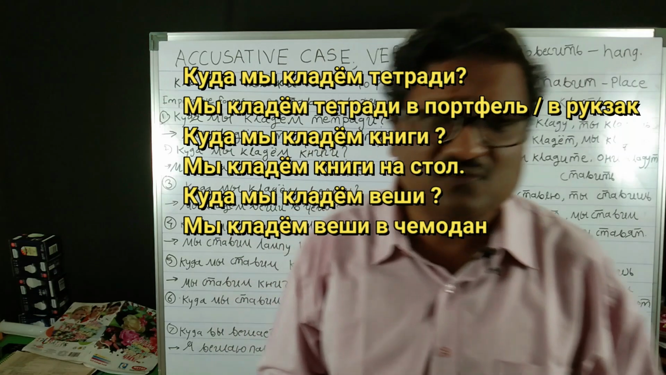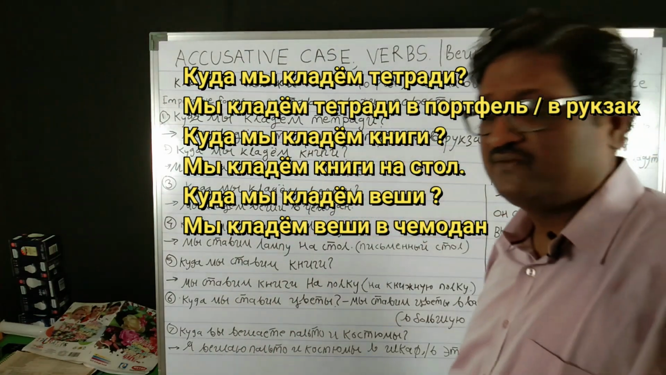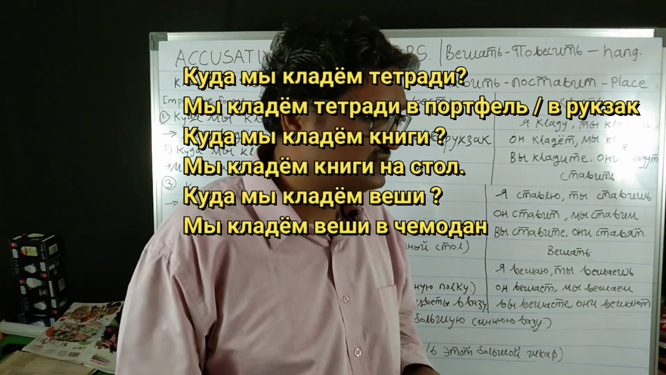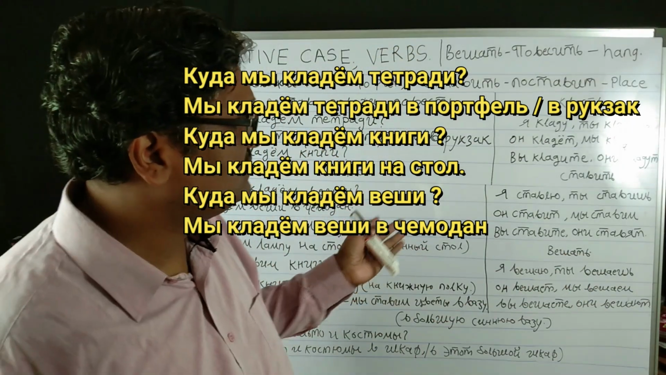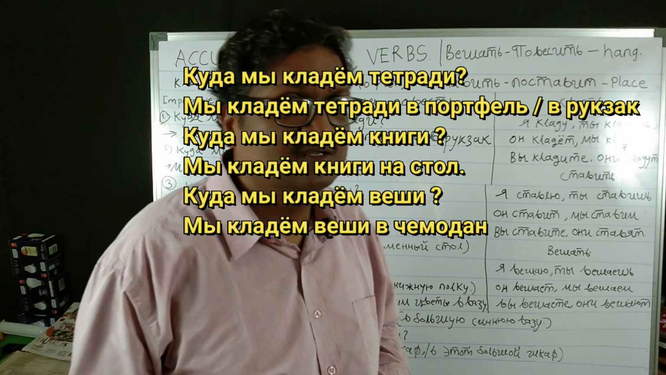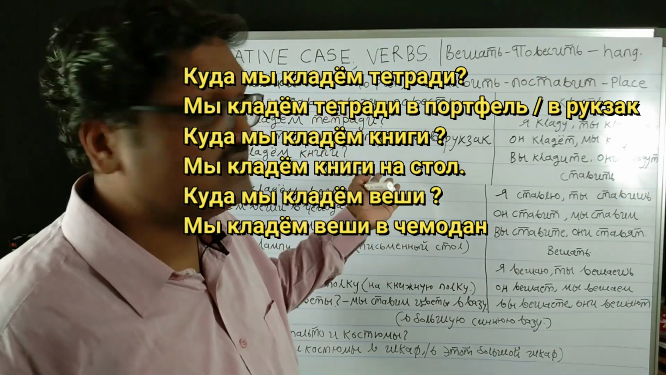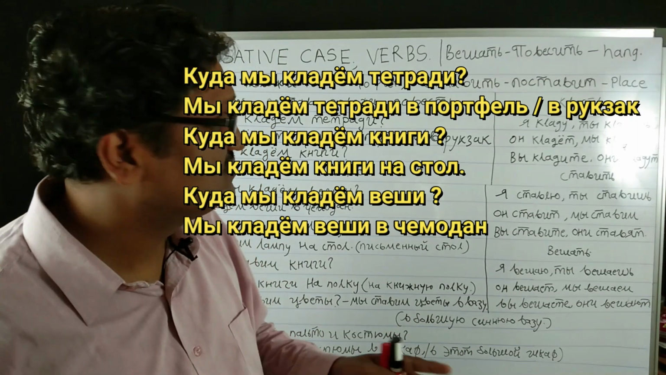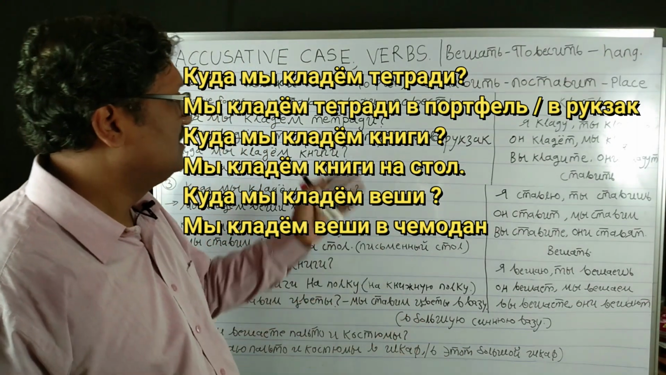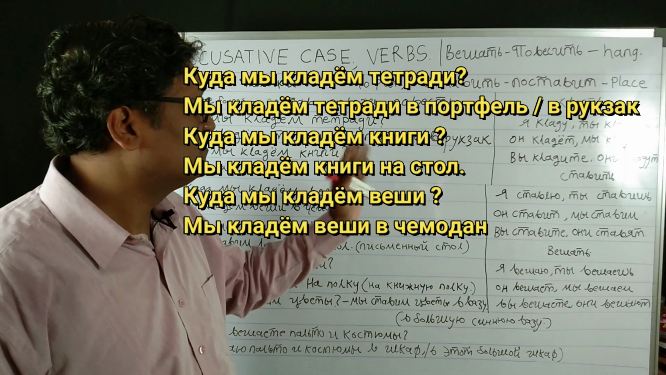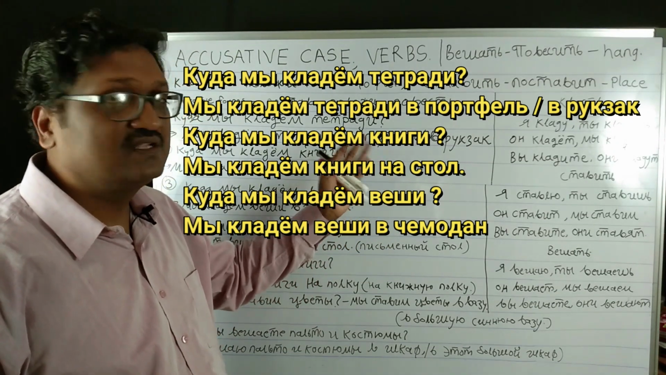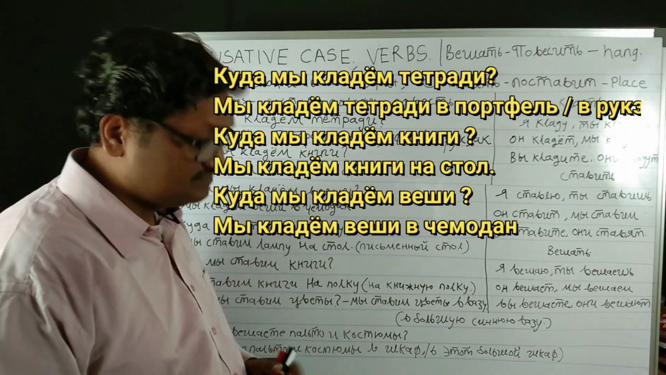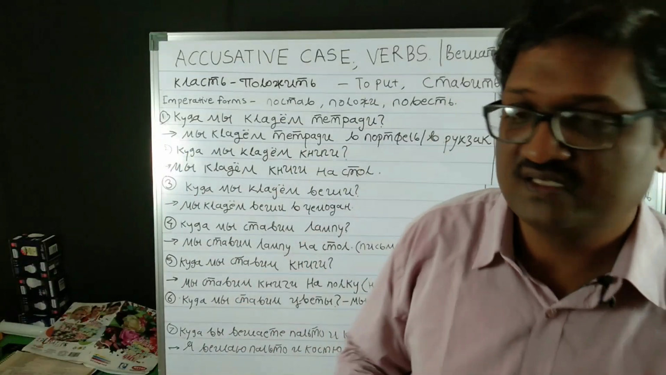Now if it is a malenkiy portfel, a malenkiy ryukzak, then you say malenkiy ryukzak, because it is not going to change as in the prepositional case. Because this is the accusative case, inanimate masculine nouns are not changing. So even if an adjective comes, it will remain: v malenkiy portfel, v bolshoi portfel, v malenkiy ryukzak, v bolshoi ryukzak. It remains the same as it is.